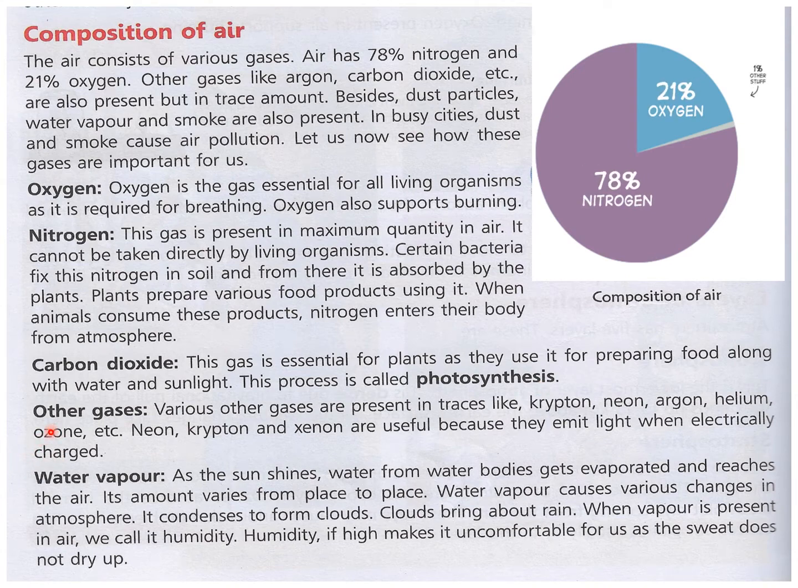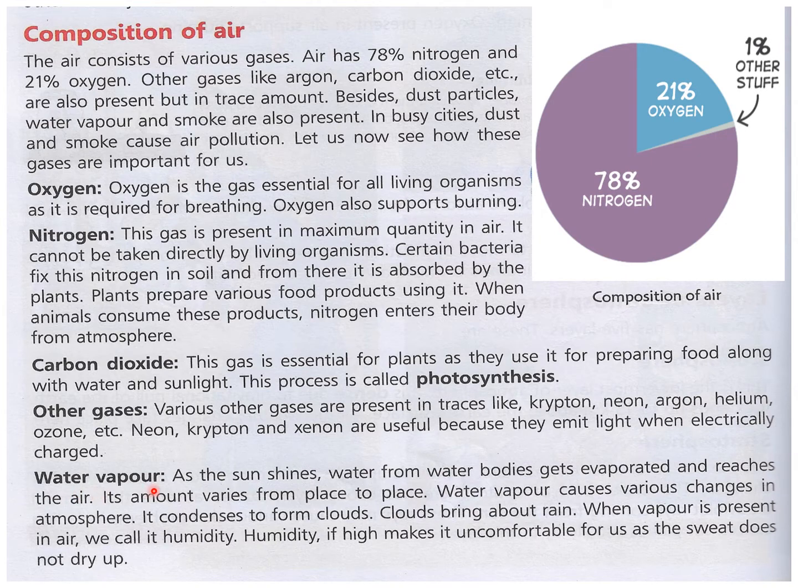Then other gases which are only in 1%, this carbon dioxide also comes in 1%. Then various other gases are present in traces like krypton, neon, argon, helium, ozone, etc. Neon, krypton, and xenon are useful because they emit light when electrically charged. So, you know, in electric bulbs, these gases are mixed with nitrogen and used so that they can emit light, and also the filament does not get burned because of the presence of nitrogen. So these gases are also important. They are very useful for us.